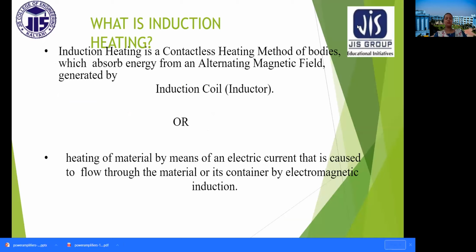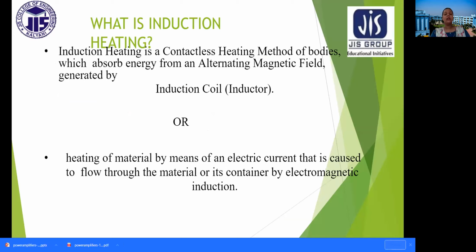So what is induction heating? It's a contactless heating method of bodies which absorb energy from an alternating magnetic field generated by an induction coil, or heating of material by means of electric current that is caused to flow through the material or its container by electromagnetic induction.